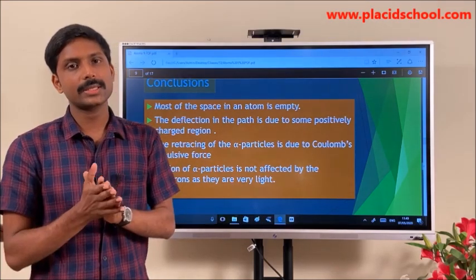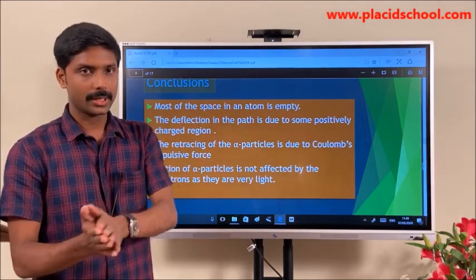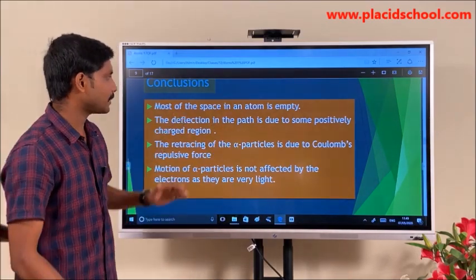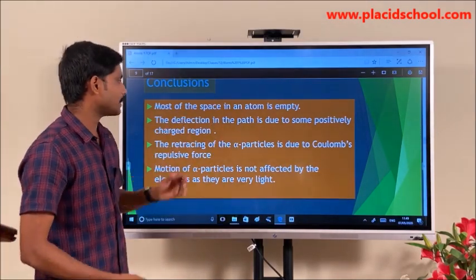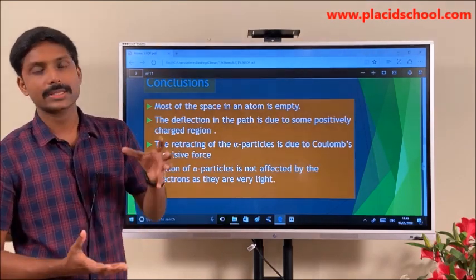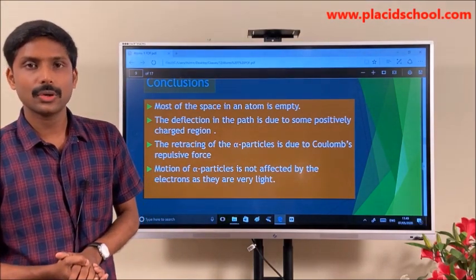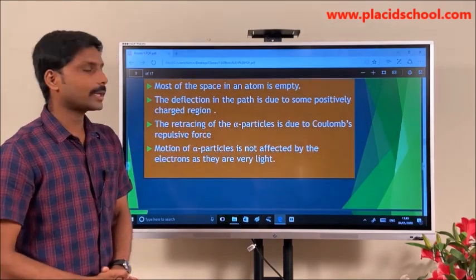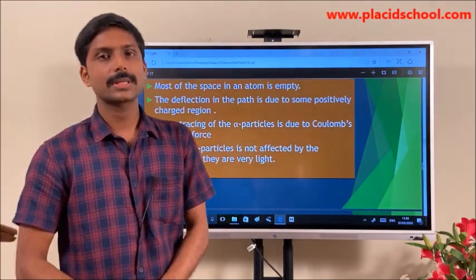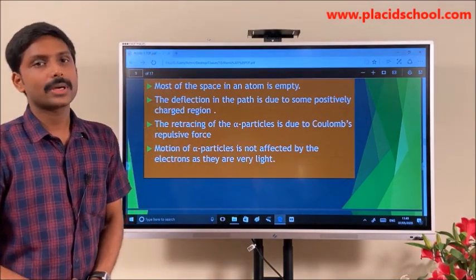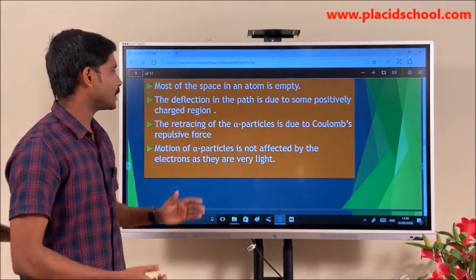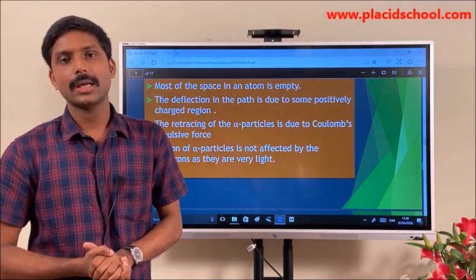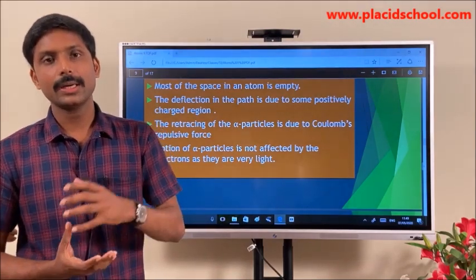Only similar charges can repel, otherwise it would have attracted. So the deflection has taken place because of the presence of some positively charged region inside the gold foil. The retracing of the alpha particles is due to Coulomb's repulsive force. This is also strong evidence proving that there is some positive or similar charge like the alpha particle in the gold foil.